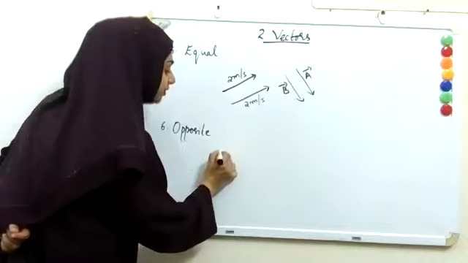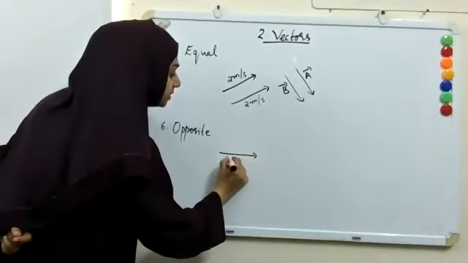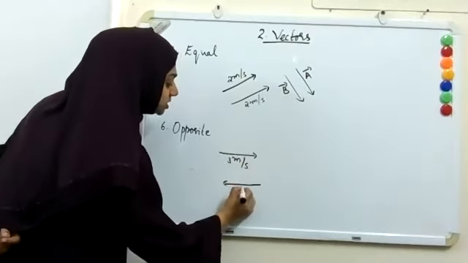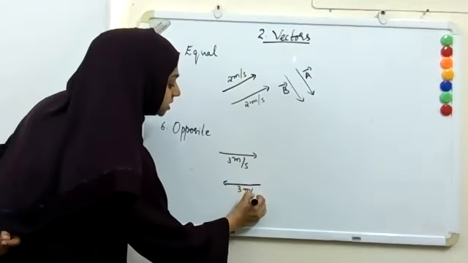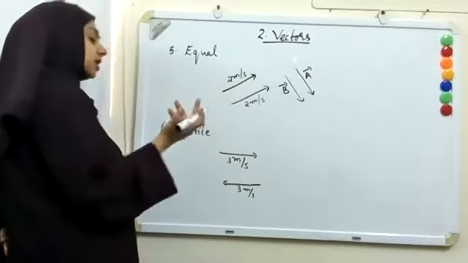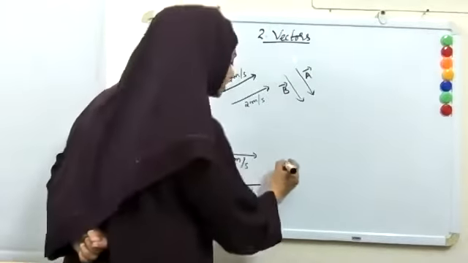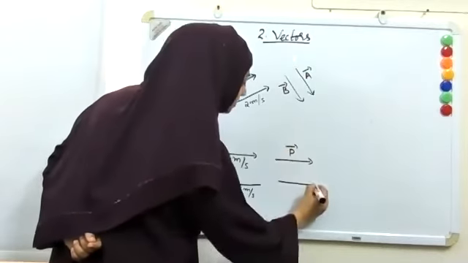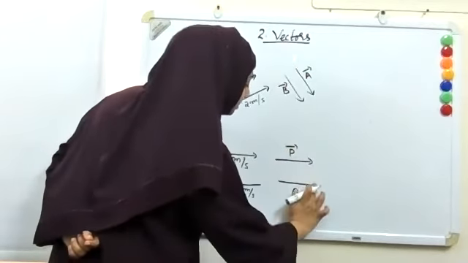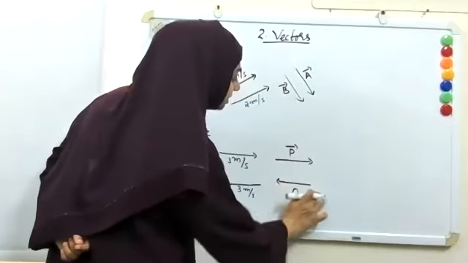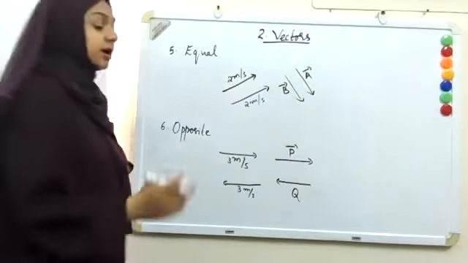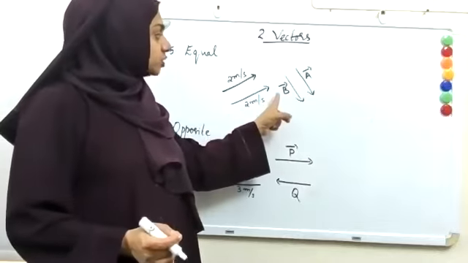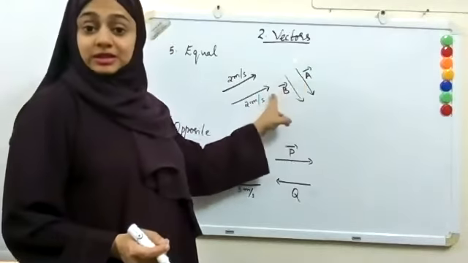Suppose a body is moving in this direction at 3 meters per second and another body is moving in the opposite direction with the same velocity. You can call them opposite vectors, or you can say one vector P and another vector Q, in the opposite direction but having the same magnitude. They are opposite vectors. So a vector can also be called vector A, vector B.